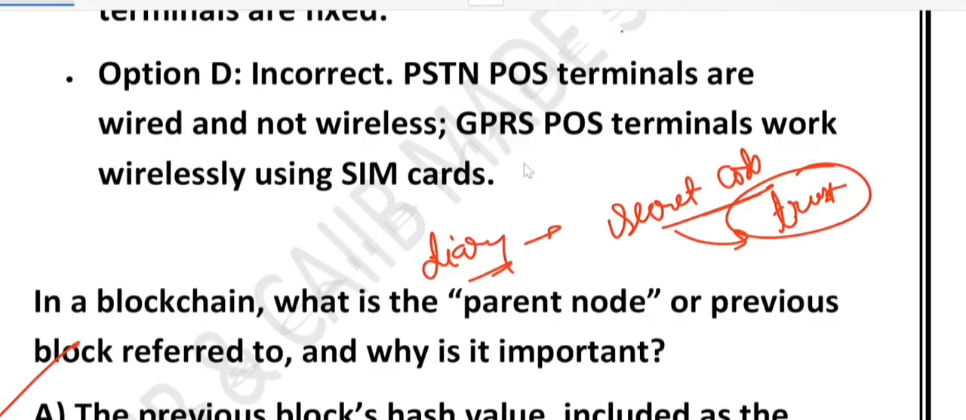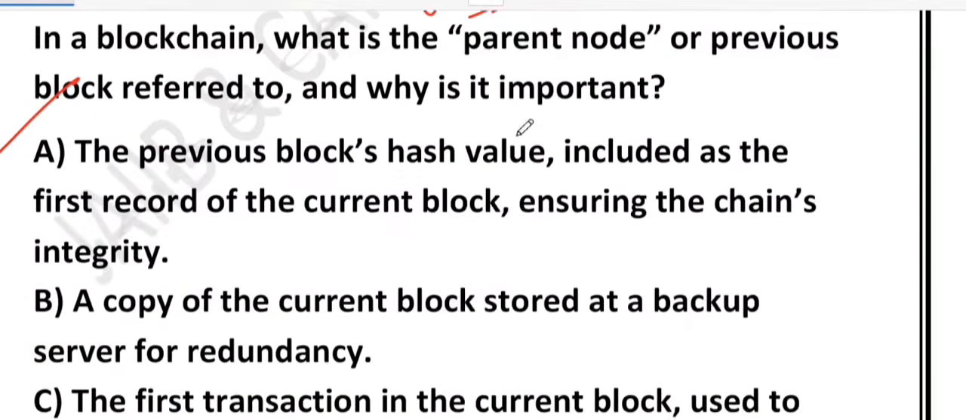This is called the parent node. It ensures that if anyone tries to change even a tiny detail in one block, then the whole chain after it becomes invalid. That is the point. Yes, option A is the correct one.